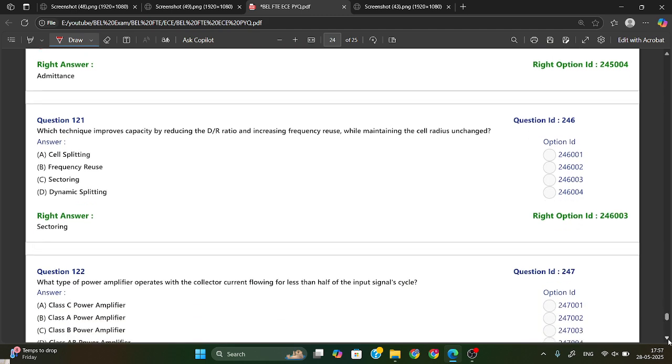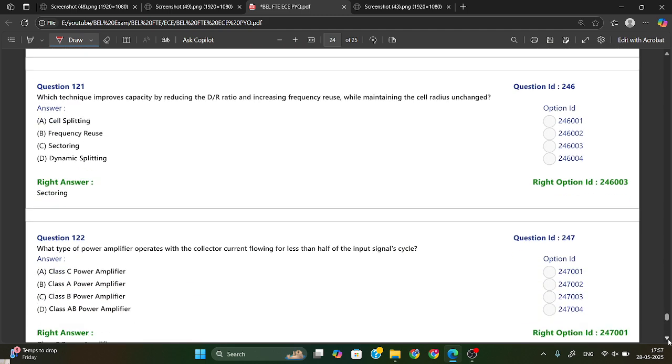Okay. Which technique improves the capacity by reducing the D/R ratio and increasing frequency reuse while maintaining the cell radius unchanged? So this is called sectoring. Okay, the sectoring technique will improve the capacity by reducing the D/R ratio.